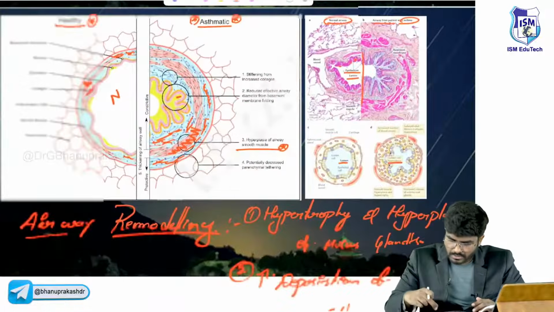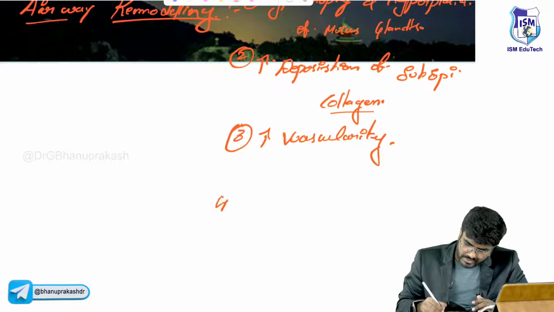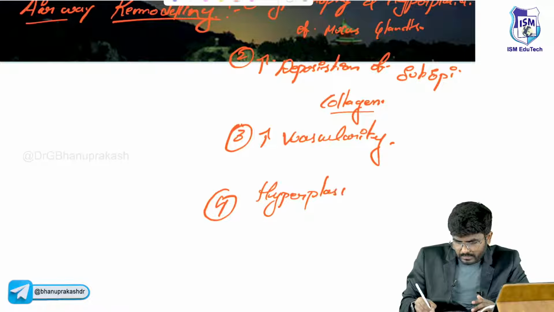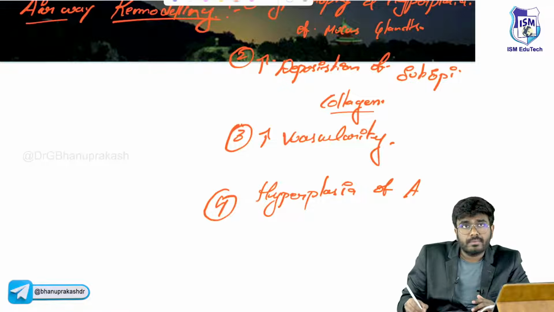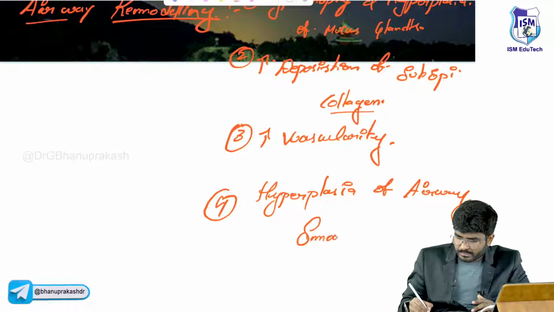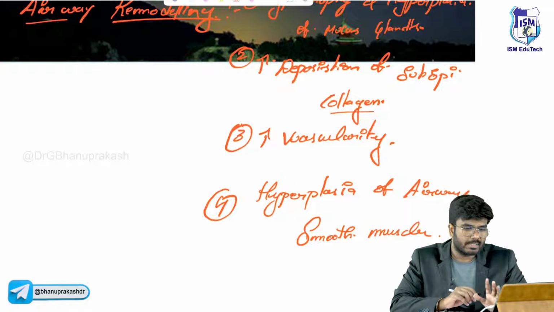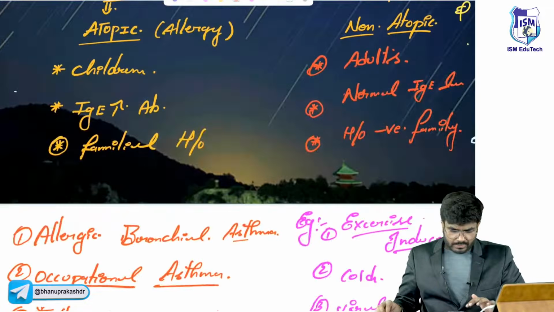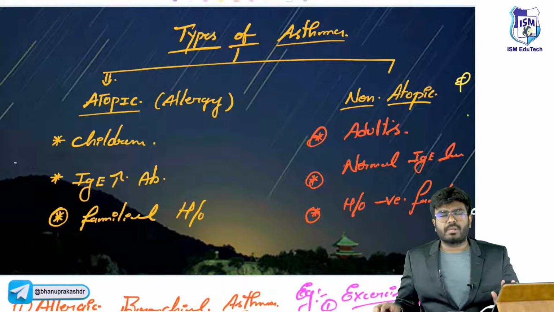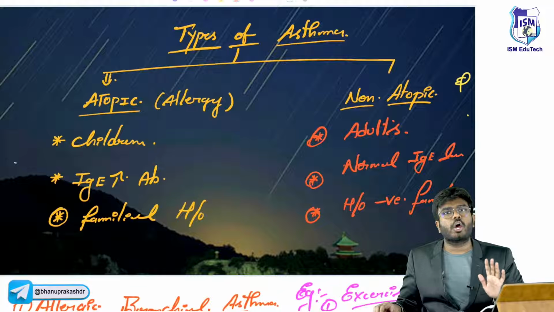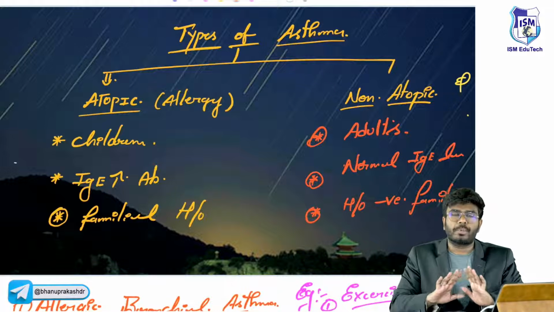This is also seen. Let me write here itself. There is hyperplasia of airway smooth muscles that is going to be seen. So with this, asthma is completed. The types of asthma are also completed. There are two types of asthma, one is allergic asthma and the other is non-allergic asthma. So with this, the asthma topic is completed.